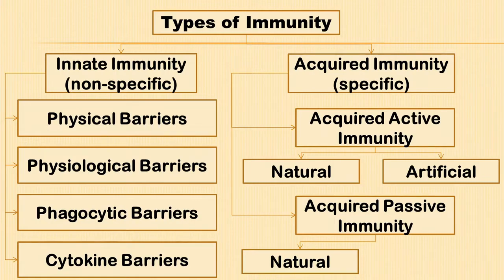This is an example of natural acquired passive immunity. Artificial acquired passive immunity is developed by injecting previously prepared antibodies using serum from different sources.